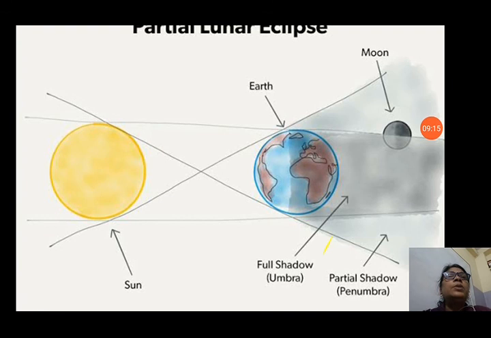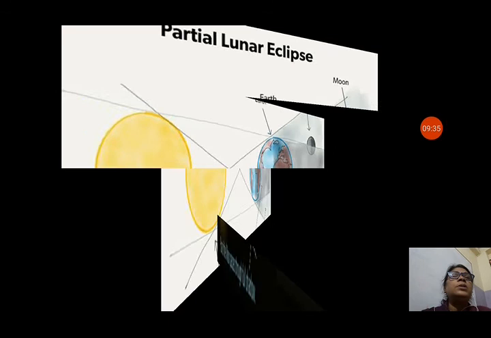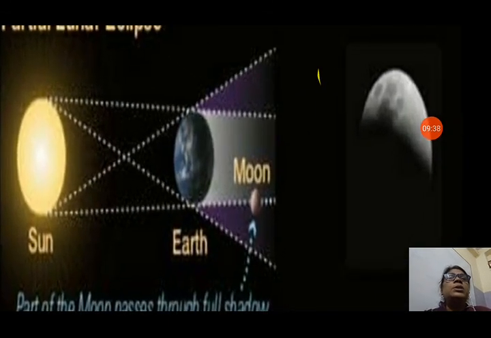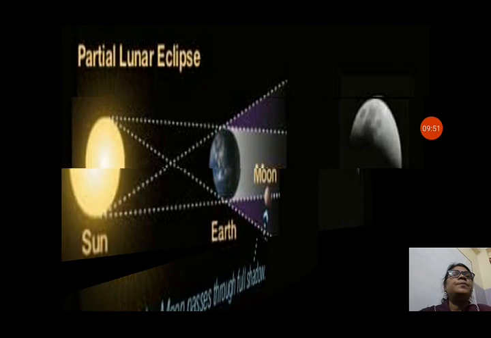In a partial lunar eclipse you can see the moon is half in the umbra region and half in the penumbra region, that is, half in the full shadow. In the full shadow the moon will not be visible at all, and in the partial shadow in the penumbra region the moon will be visible partially. So that will be a partial lunar eclipse. You can see this very nicely. Part of the moon passes through the full shadow. So we can see half of the moon and half of the moon is not visible. So it is a partial lunar eclipse.